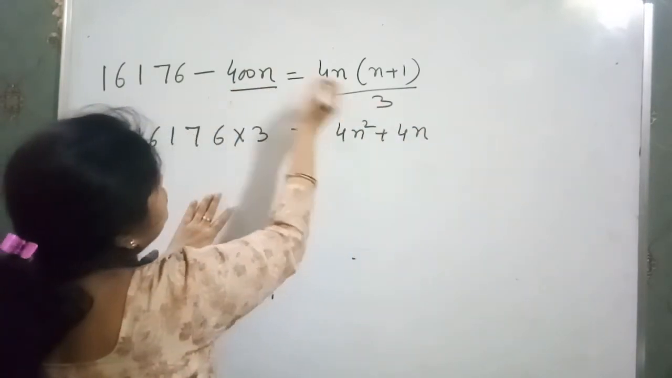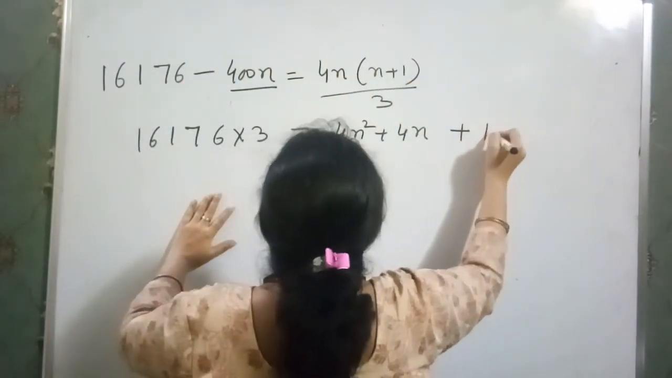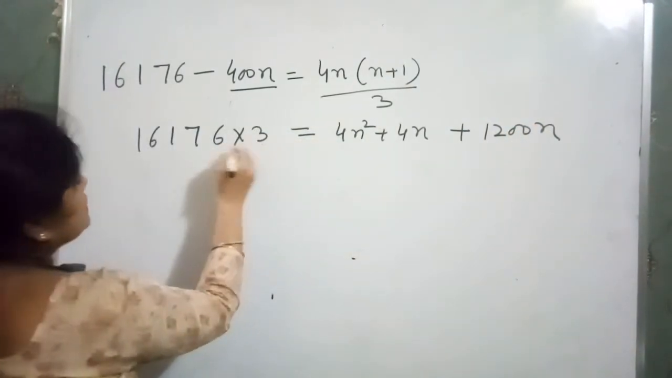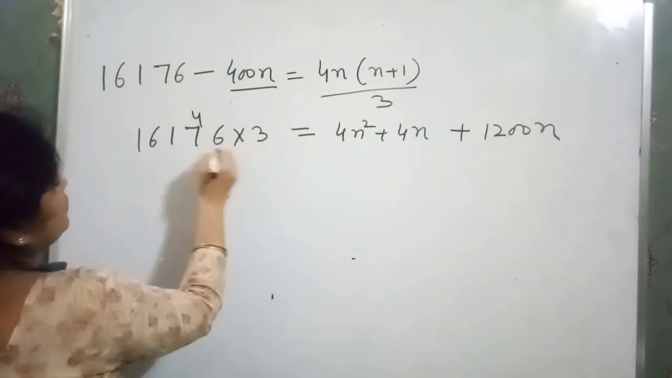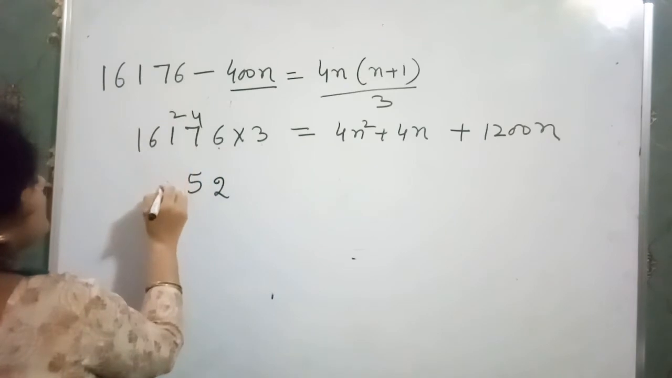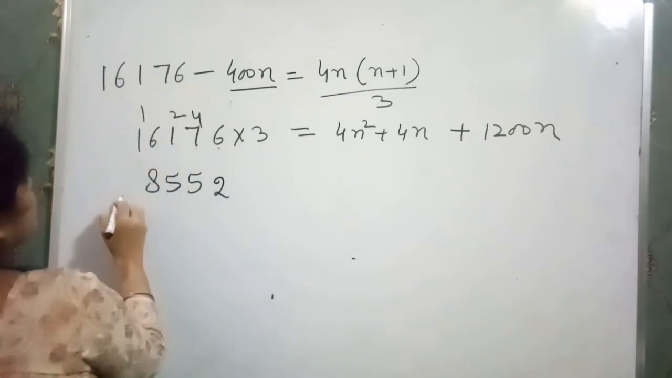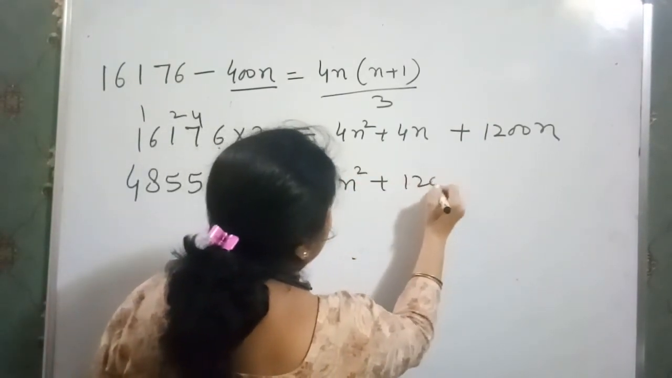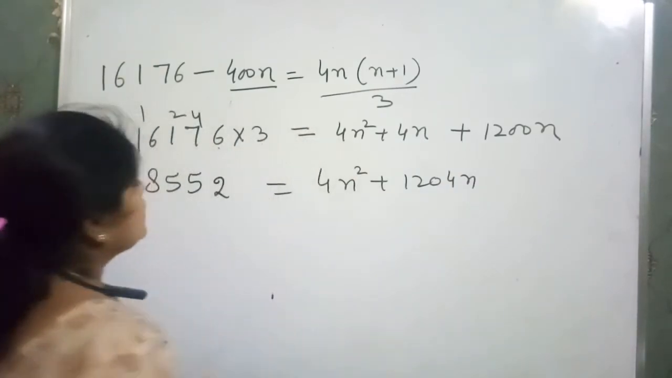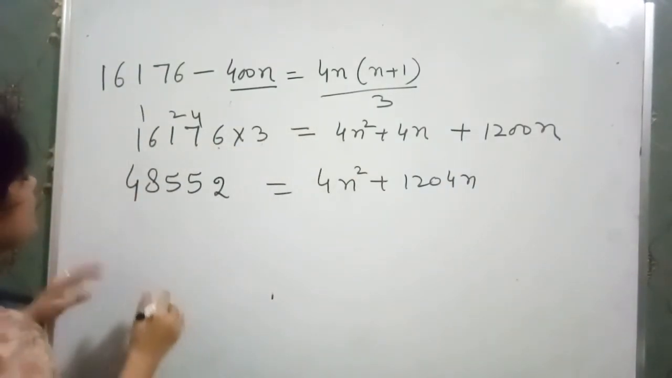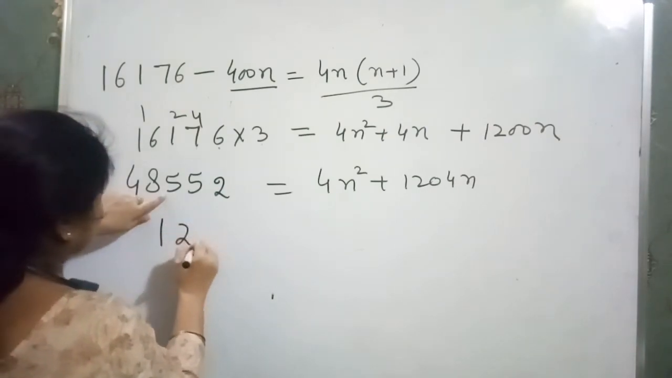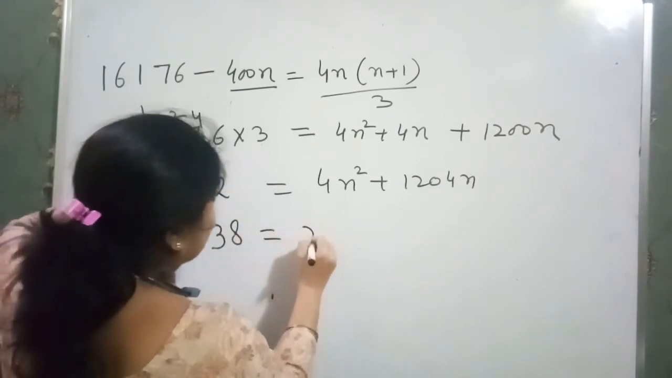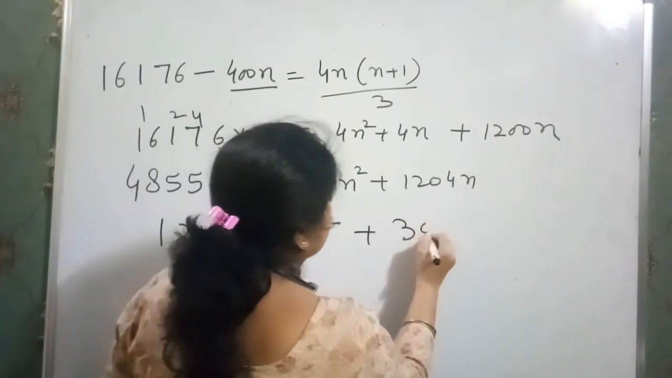into 3 that goes here. That means plus 1200n. Now we have 6 sevens are 42, 4 6 21, 25, 2 3 ones are 3, 4 5, 3 6 are 18, 3 ones are 3 1, 4 is equal to 4n square plus 1204n. Okay. Now divide the whole by 4. We have 4 ones are 4, 4 twos are 8, 4 ones are 4, 4 threes are 12, 4 eights are 32. Here I have n square, 4 threes are 12, 4 ones are 4 and n.